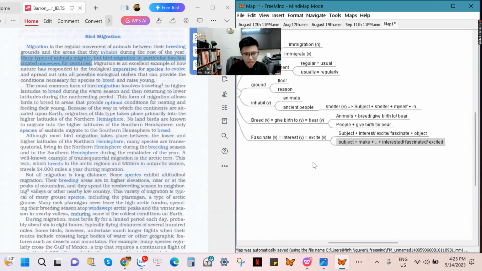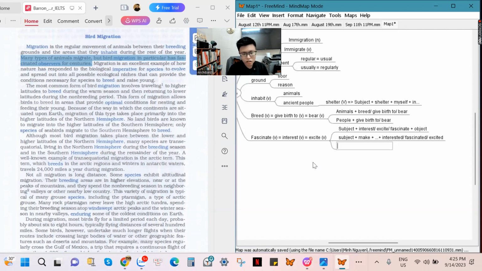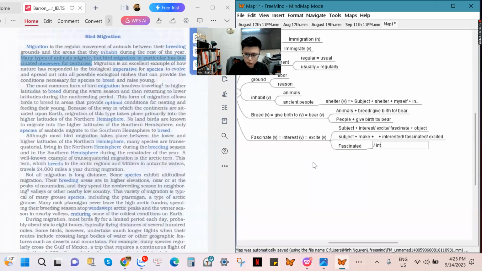Interested, fascinated, excited here are not verb-ed, are not the past verbs. Excited, fascinated, interested, okay, here are the adjectives for you to use to describe people. So we have fascinated or interested, or excited. These are the adjectives for you to use for people.